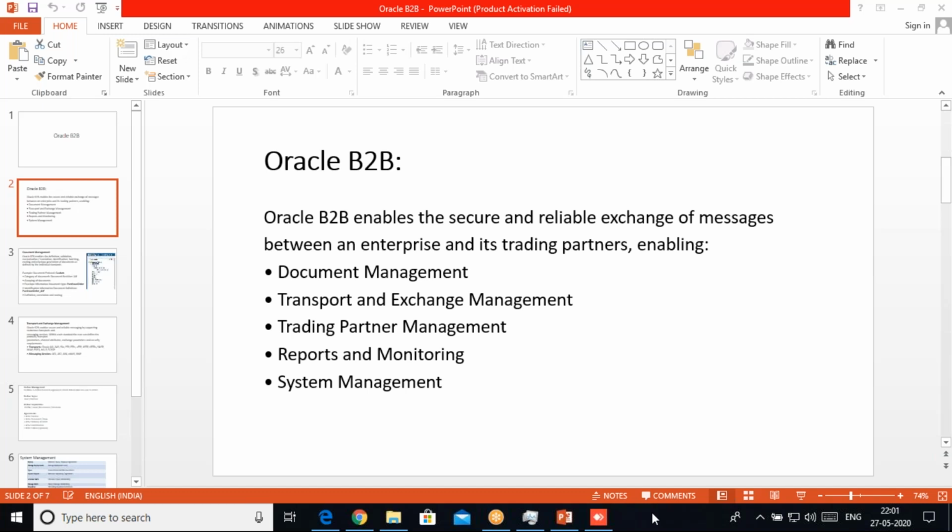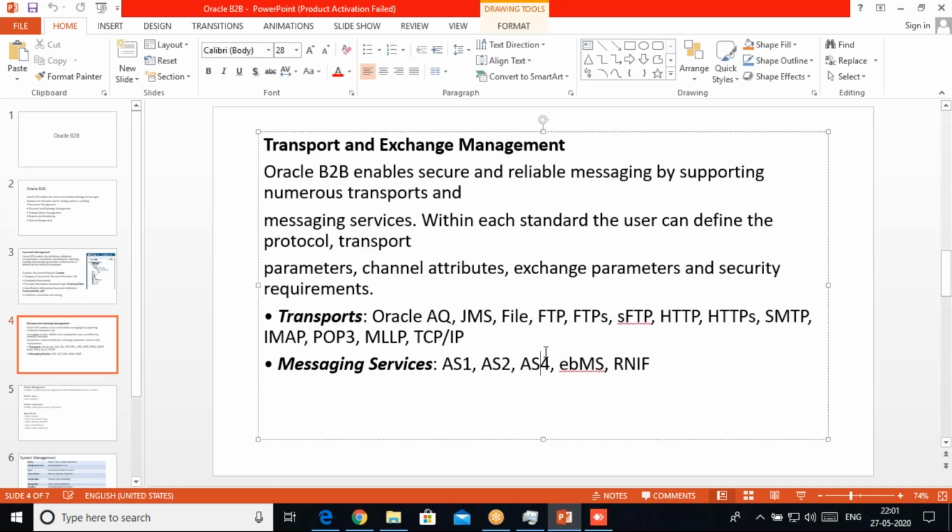I have a question on slide number 4. Can you go to slide number 4? What is the difference between the transports and messaging services? Can you explain a little bit more detail there? These are the transport methods, like how we will use FTP, SFTP, HTTP. Like AS1 uses SMTP to send the messages. These are the messaging services, kind of an envelope. AS1 messaging services inside use the SMTP protocol to send the messages.